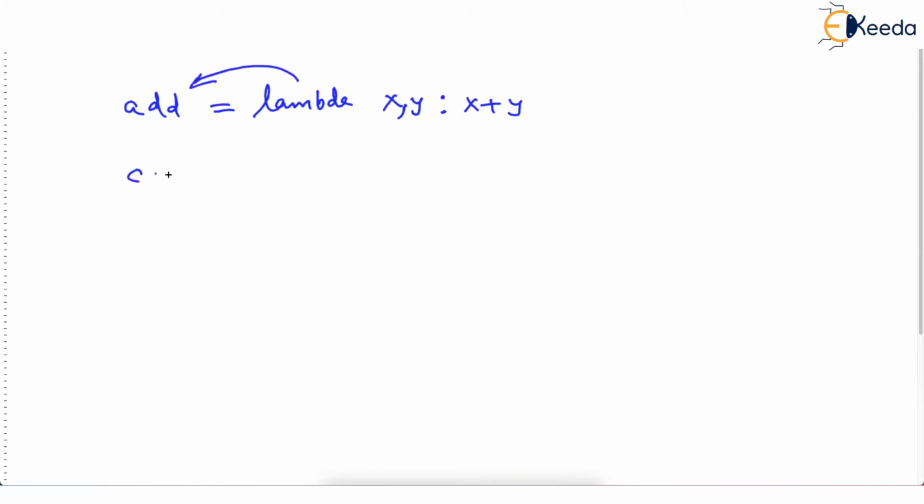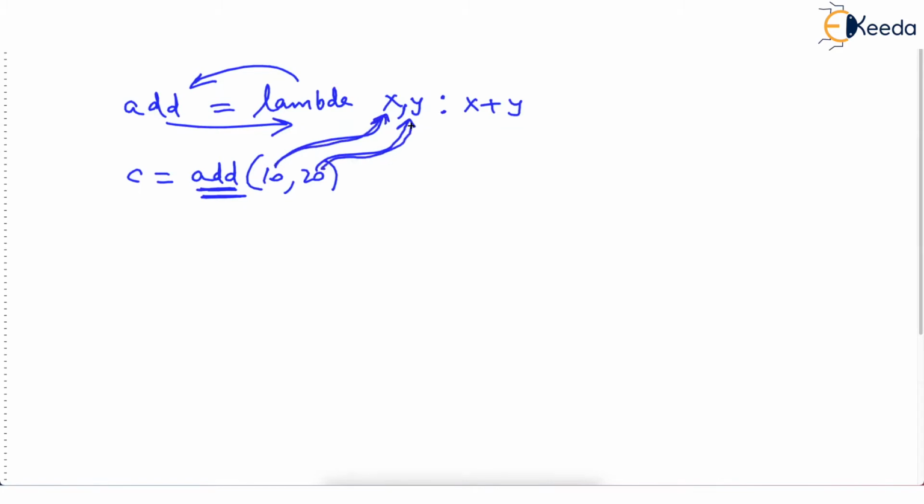Now, while calling this function, you can say add(10, 20). What's happening is this name add is actually assigned to an unnamed function. So when you call add, this 10 goes in the first parameter x, 20 goes in the second parameter, and the lambda function runs.